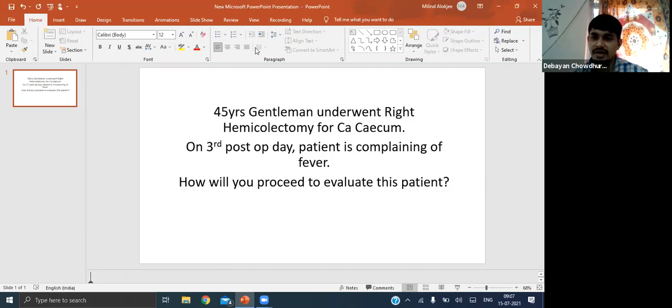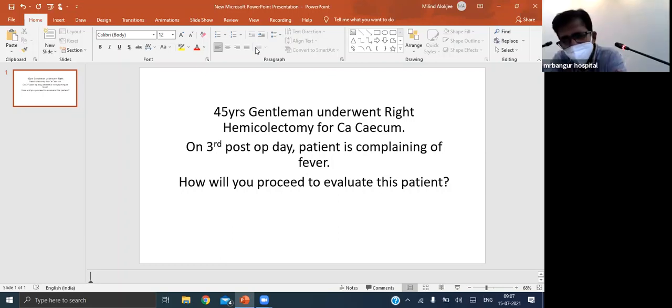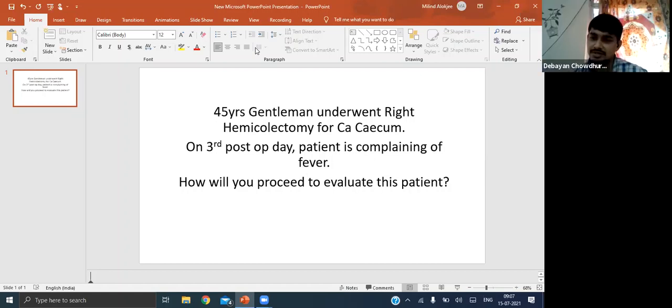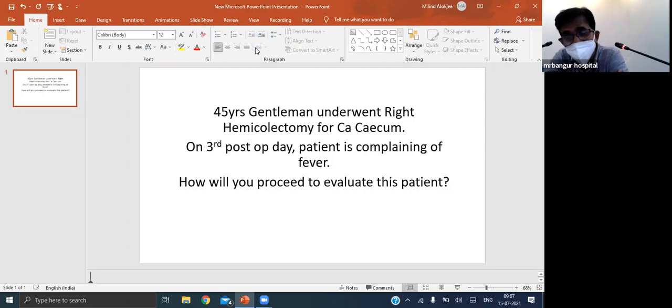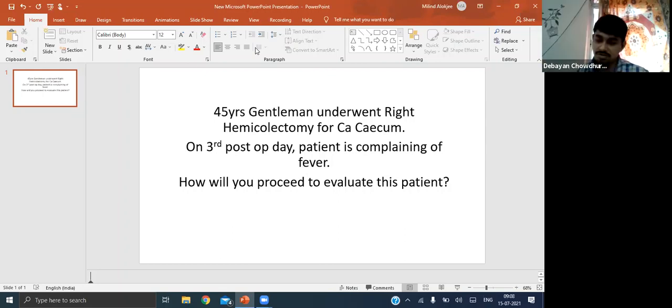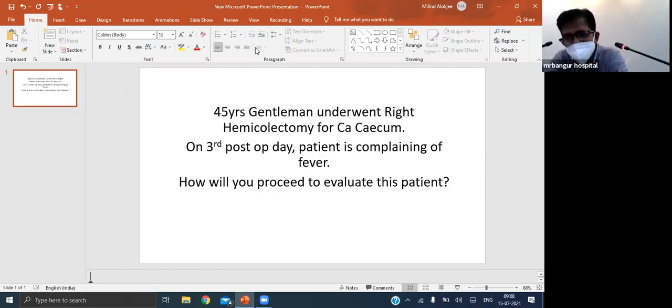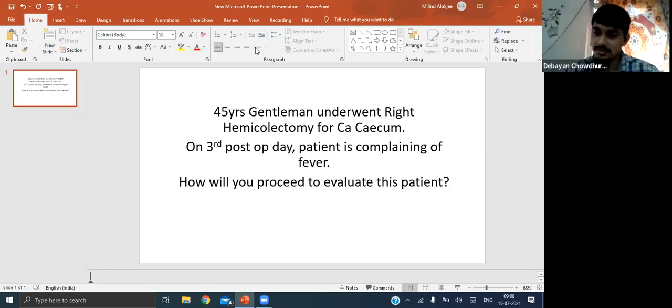For that, we have a SOFA score, sir. No, before that. Sepsis means SIRS with hypotension, plus a documented source of infection. We need not go for SOFA scoring to say sepsis. It's SIRS plus a documented site of infection.